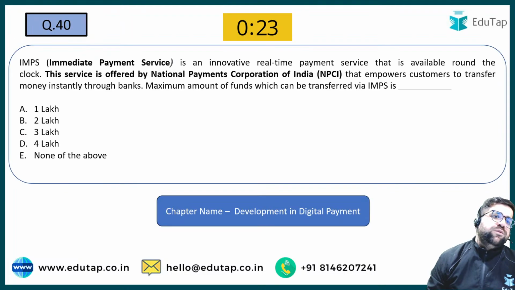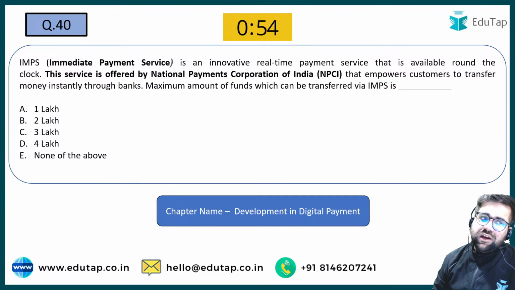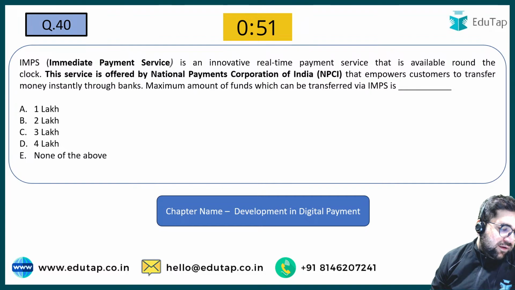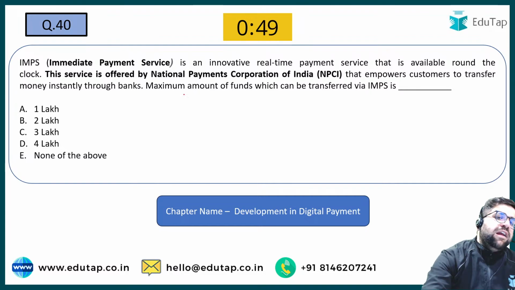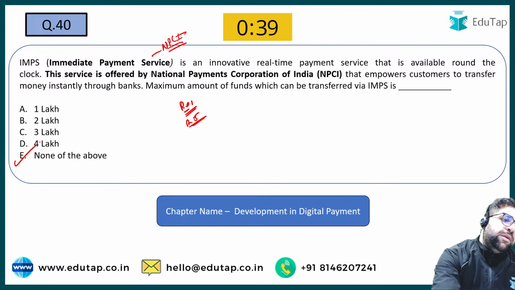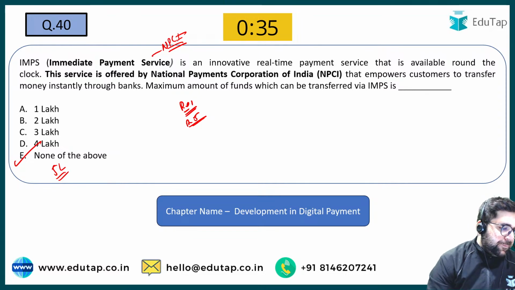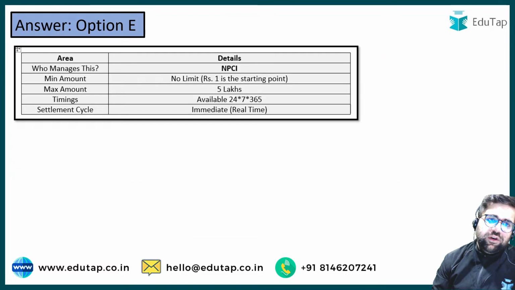Chaliye, now let's move to 40th. IMPS. What is the maximum amount which can be transferred via IMPS? 1 lakh, 2 lakh, 3 lakh or 4 lakh, or none of the above? Via IMPS you can transfer ₹1 and you can transfer max to max of ₹5 lakh. This facility is controlled by your NPCI. So your answer will be none of the above, because the right answer is 5 lakh. Okay. Chaliye, now let's move forward.